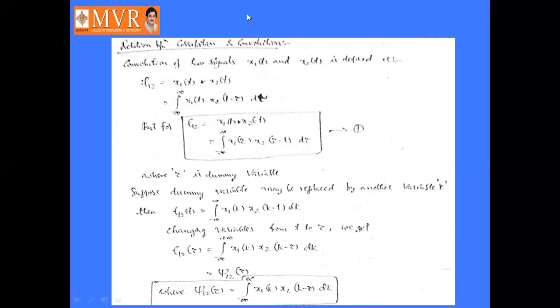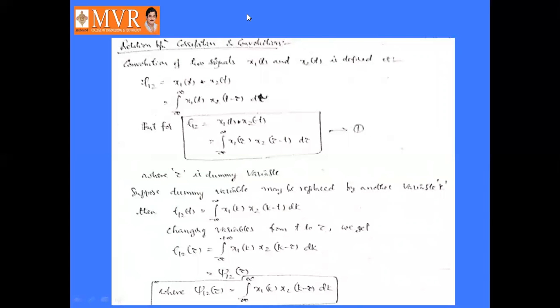How is this convolution related to correlation? Already correlation is defined as integral minus infinity to infinity x1 of tau into x2 of t minus tau dt, right? So these two are related as follows.